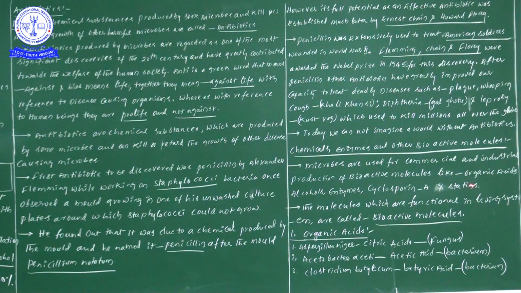Now, organic acids we are producing by using microorganisms, alcohols, enzymes, cyclosporin A and statins. These are all very important, so try to concentrate. One more time: organic acids we are producing, alcohols we are producing, enzymes we are producing, cyclosporin A bioactive molecules we are producing and statins also we are producing.